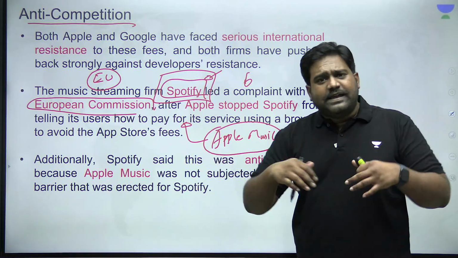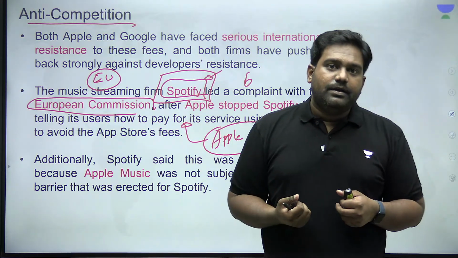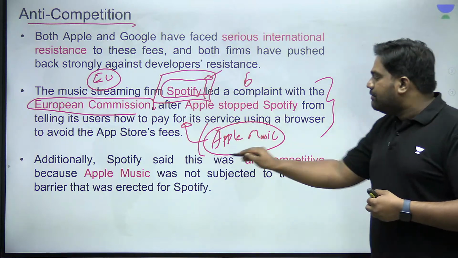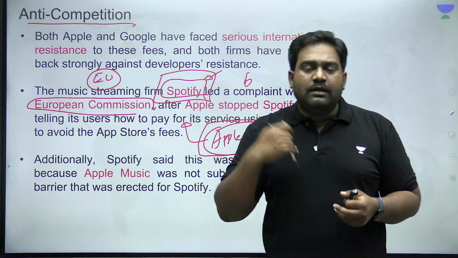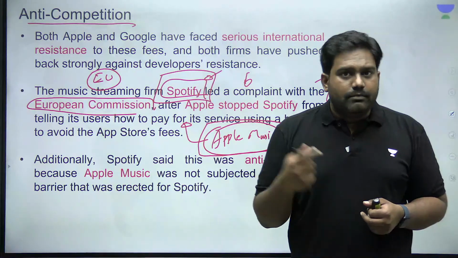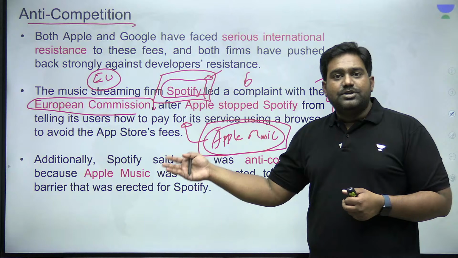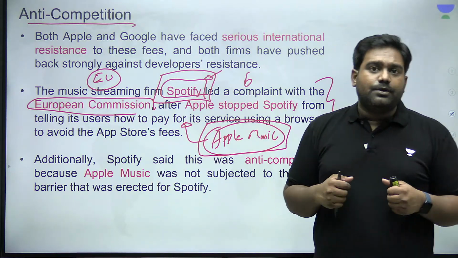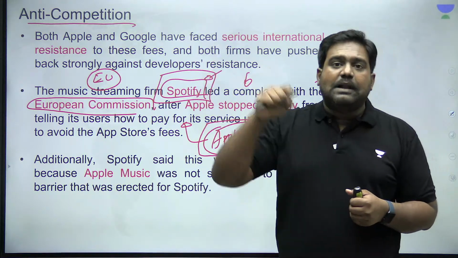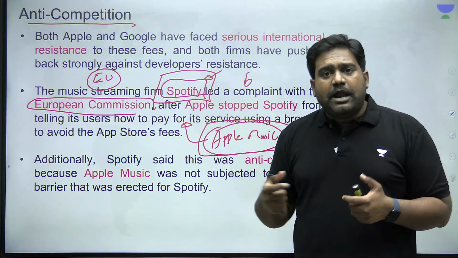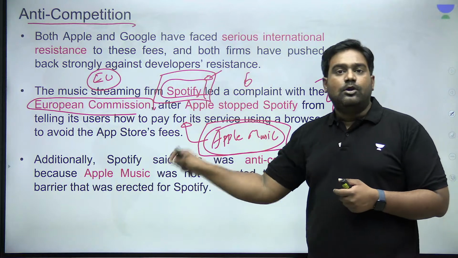Spotify's argument was we can never compete with Apple Music. It's impossible because they are misusing their dominant position. Now, Apple Music does not have to share 20-30% of its revenue because it's owned by the same company which owns the operating system and the App Store, right? But competitors like Spotify, they are expected to pay the platform fee. They have to abide by all the restrictions imposed by Apple on them, right?